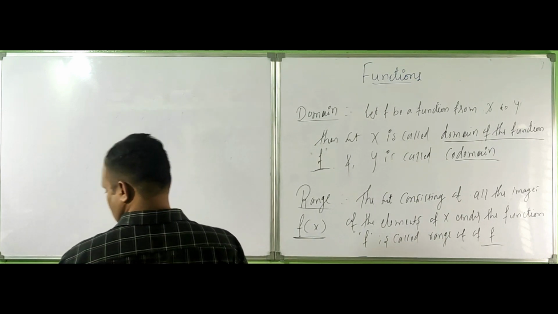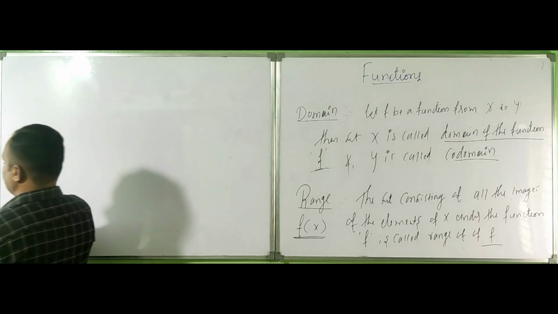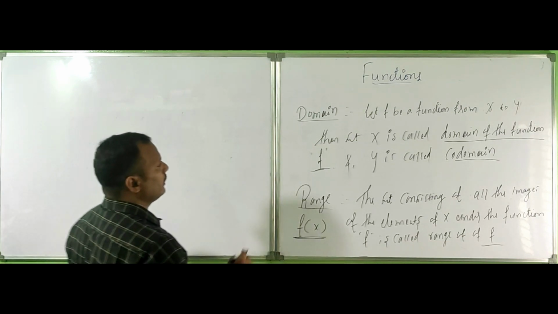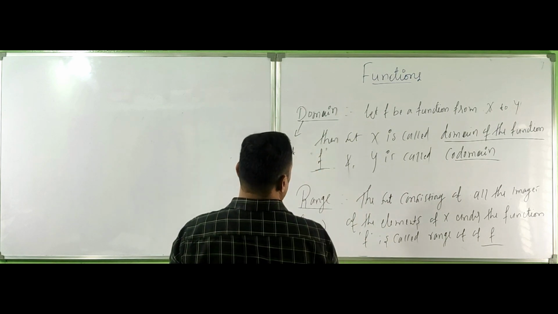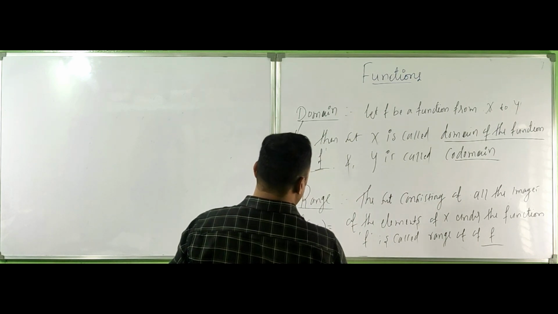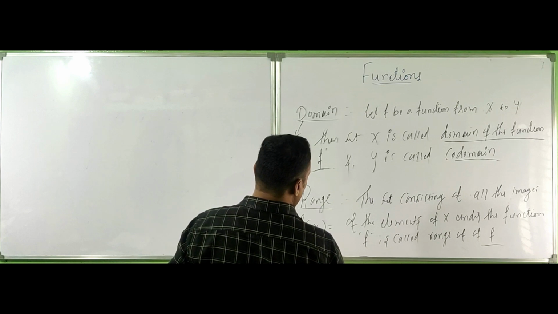The domain is denoted by D of f, domain of f. And also we have the range of f.